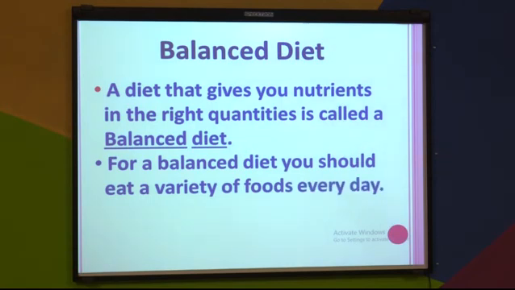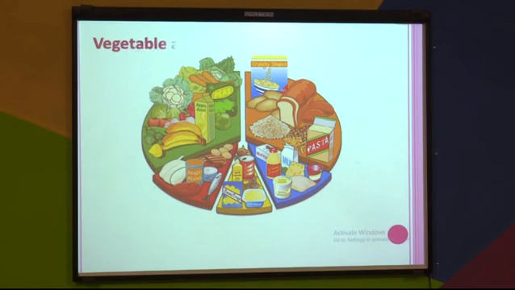Now, how do we decide what variety of food will give you a balanced diet, all types of nutrients? So, here is one food chart which will help you plan your balanced diet.